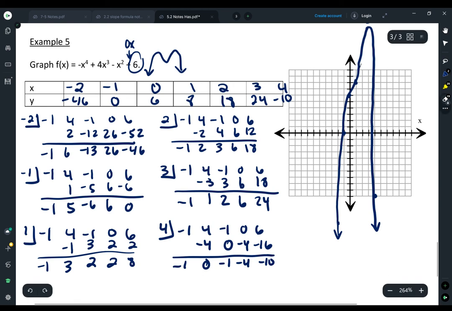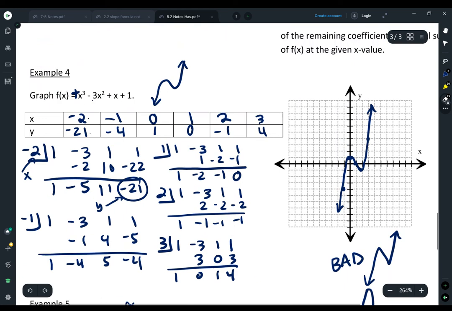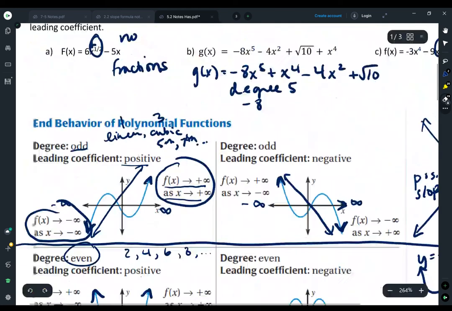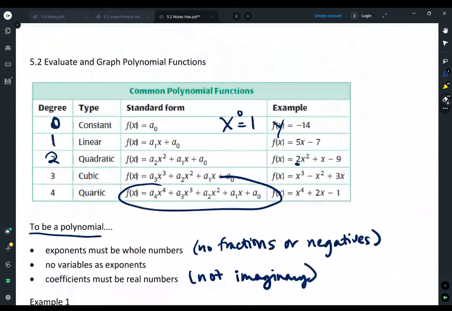So I hope this helps clarify anything you weren't sure about. If you have questions, please ask them in class. So basically, we are looking beyond quadratics. We're going to be solving equations, graphing equations, working with equations that have degree bigger than 2 now. So we want to get comfortable predicting what they look like and doing some basic graphing today.